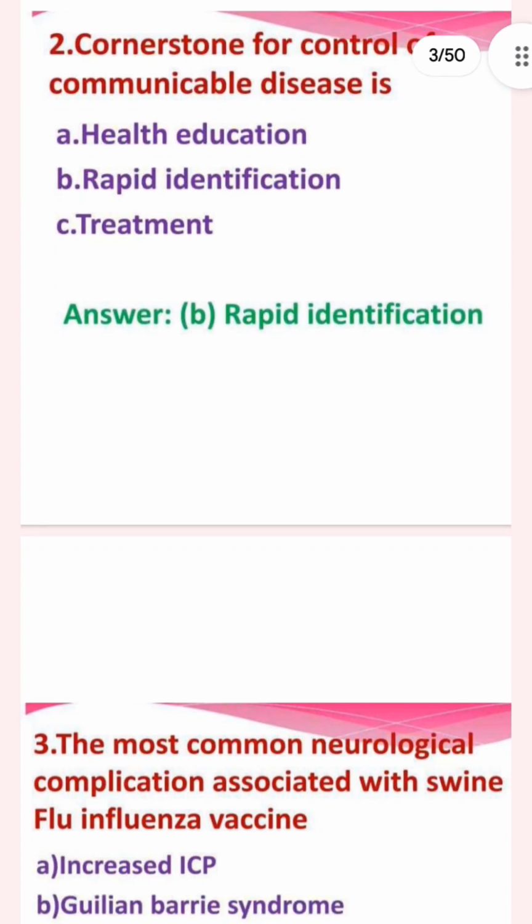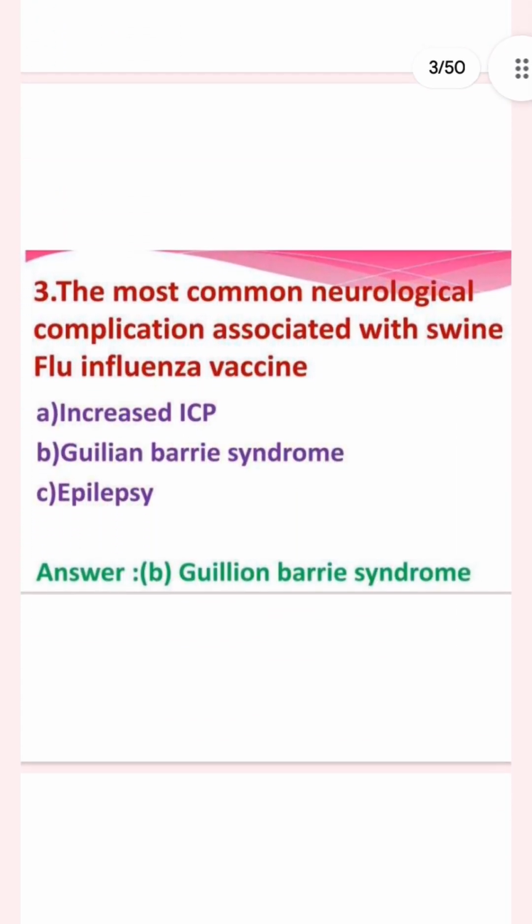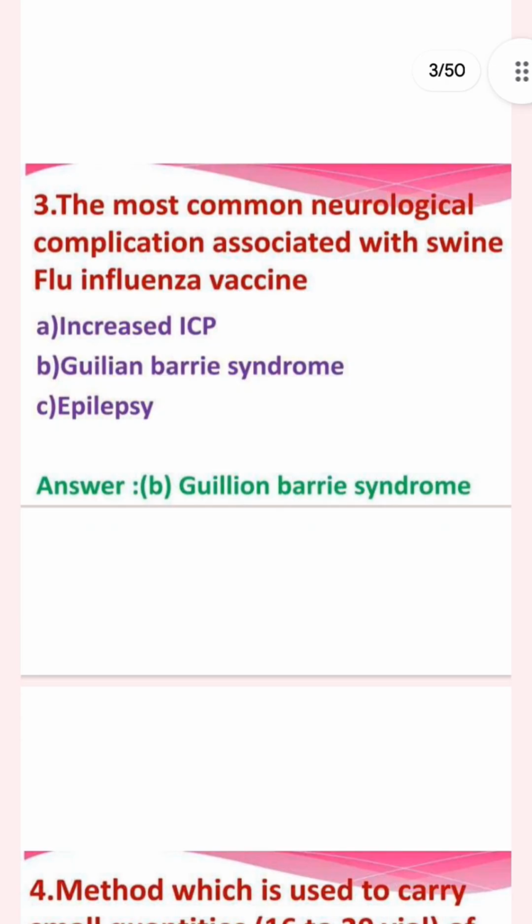Next question: the most common neurological complication associated with swine flu influenza vaccine. Increased intracranial pressure, Guillain-Barre syndrome, or epilepsy. The answer is Guillain-Barre syndrome.